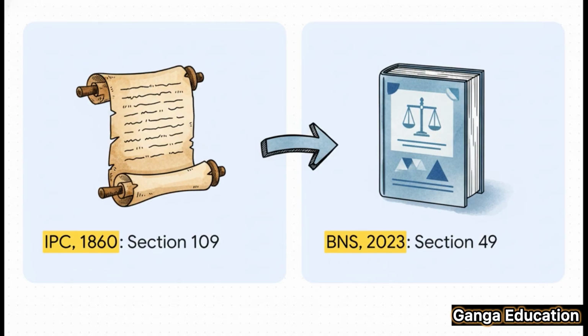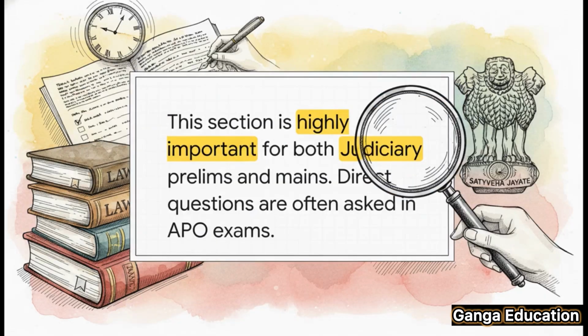Well, Section 49 of the Bharatiya Nyaya Sanhita 2023 is the new version of what was Section 109 of the Indian Penal Code 1860. This comparison is something you absolutely have to remember. And just to be super clear, this section is incredibly important. We're talking both for prelims and for mains in your judiciary exams. And for the APO exam, you can definitely expect direct questions on this.